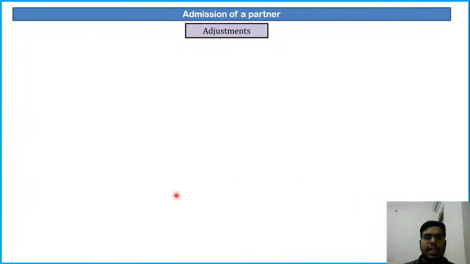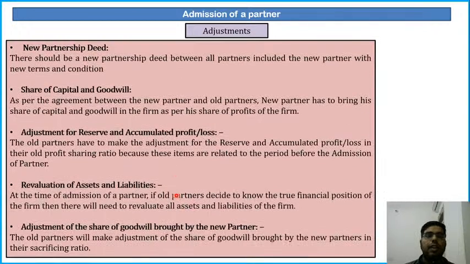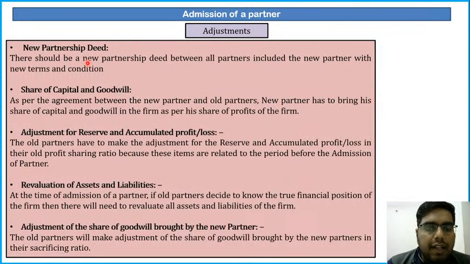Some important adjustments related to admission of a partner. New partnership deed: obviously, when you are adding a new partner, the partnership deed will change. The old agreement will be cancelled and a new agreement will be signed with new terms and conditions. Next is share of capital and goodwill. As per the agreement between the new partner and old partners, the new partner has to bring his share of capital and goodwill into the firm as per his share of profits.